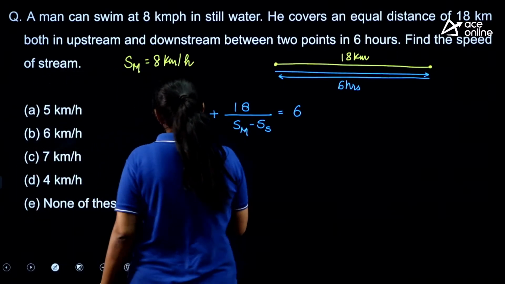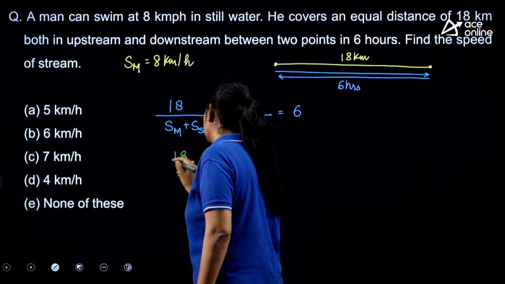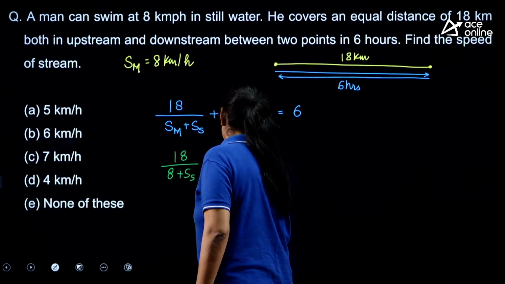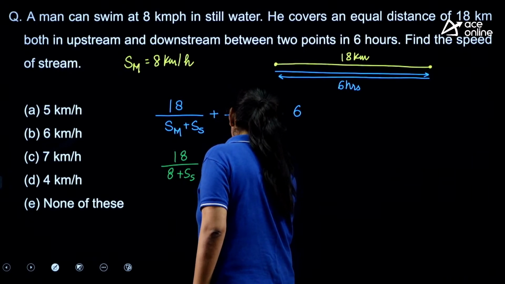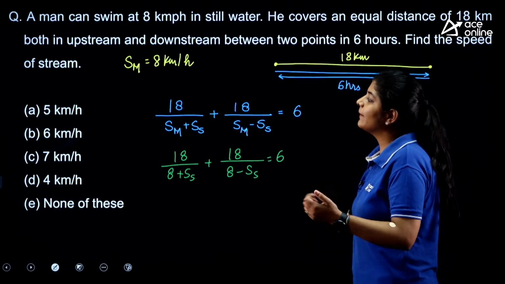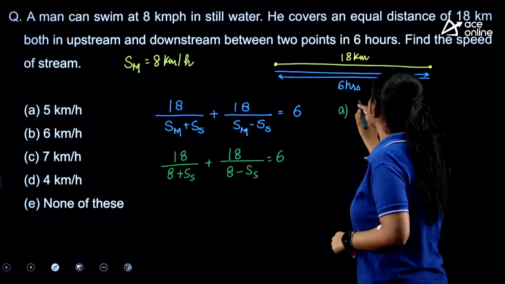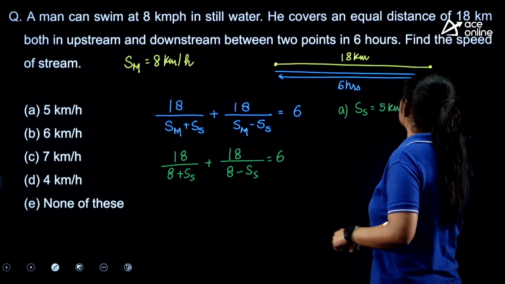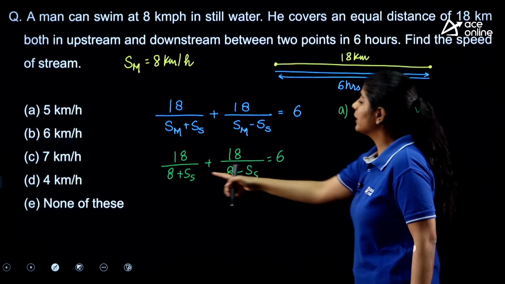So here we can write it as 18 divided by 8 plus the speed of the stream, plus 18 divided by 8 minus the speed of the stream, equals 6. Now just check if I put option A, the speed of the stream as 5 kilometers per hour, let's suppose, right? So what value are we getting?